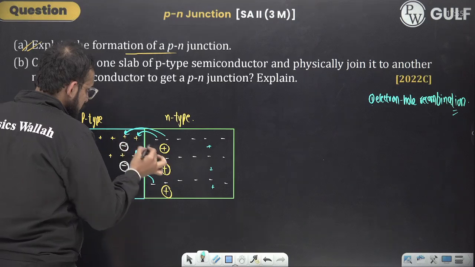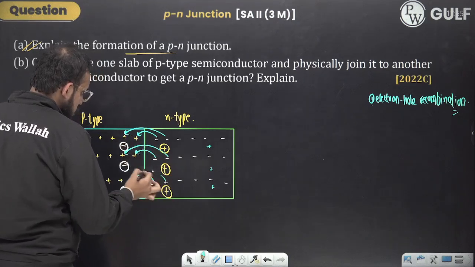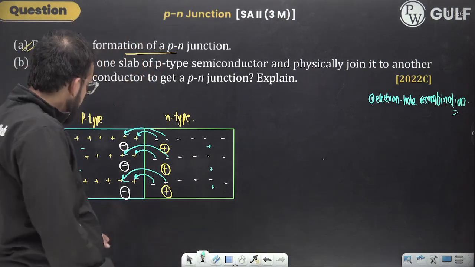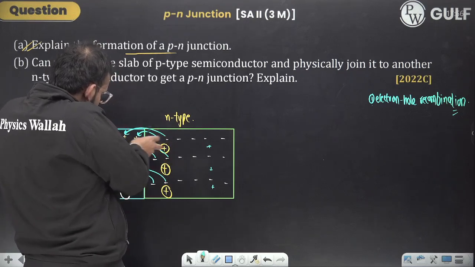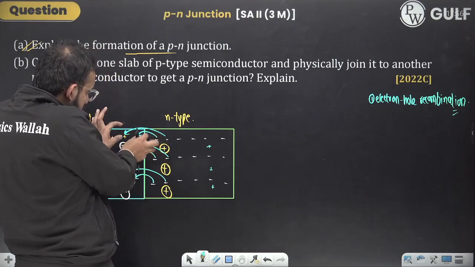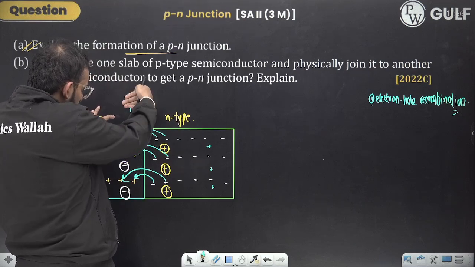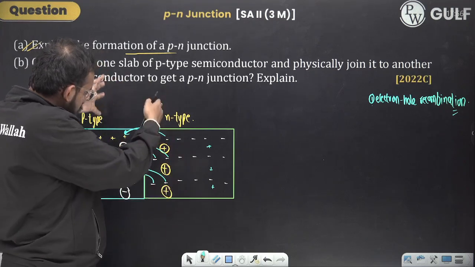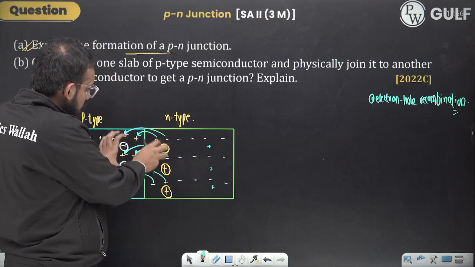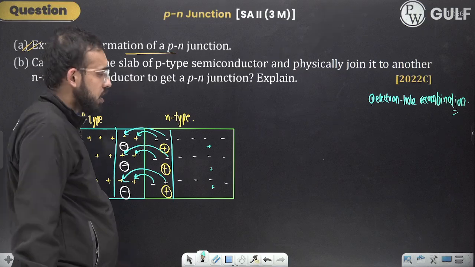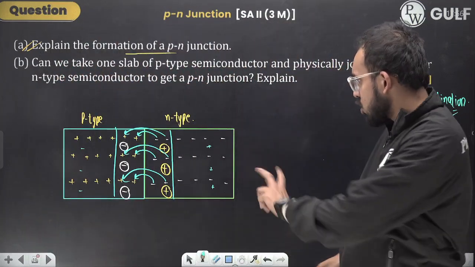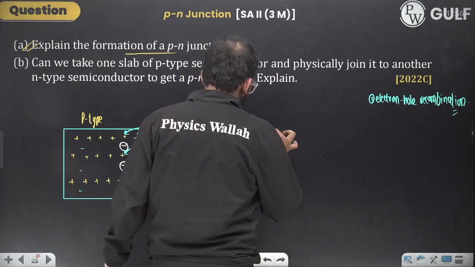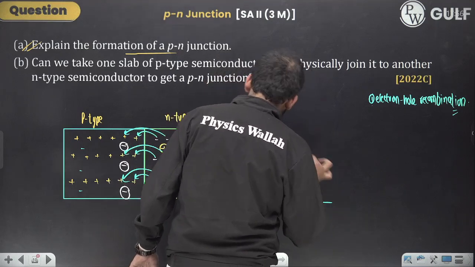Electrons and holes are going to recombine. As they recombine, since positive and negative are combining, this portion will become electrically neutral, so there won't be any charge. In this portion, electron-hole recombination is taking place. Let me draw it on this side and you will get to know what exactly is going to happen now.